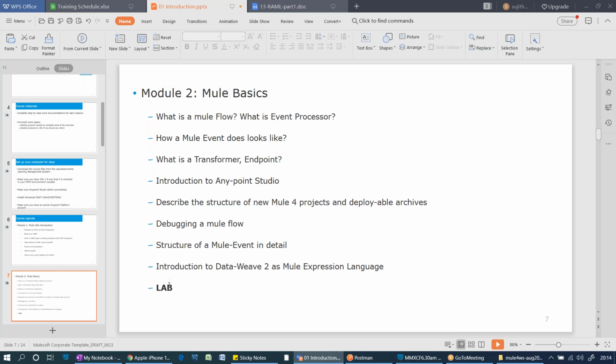Okay, for every session we have a lab, as I showed earlier in the session. There is documentation. Go to the documentation, which is nothing but a lab document. You can go through that and practice it.